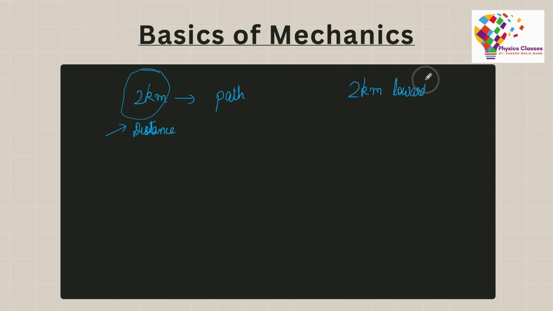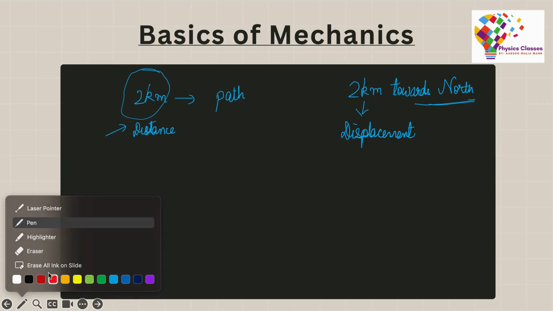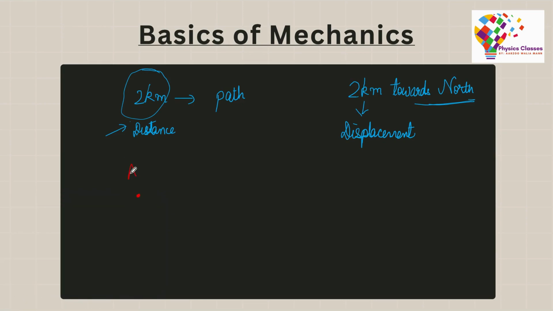On the other hand, if I tell you that there is this person who traveled 2 kilometers towards north, then this can be the displacement, because over here I know the direction as well. Because I know the direction, this may refer to the displacement. Why? Because I know how far he has traveled, but I also know the direction in which he has traveled.